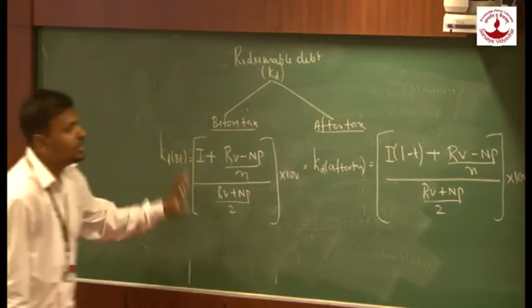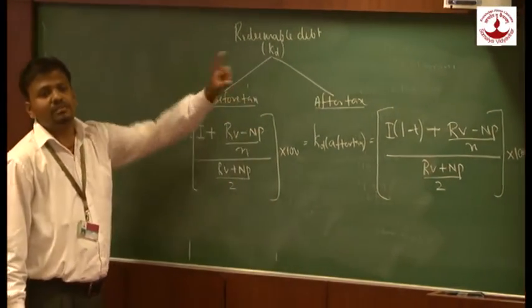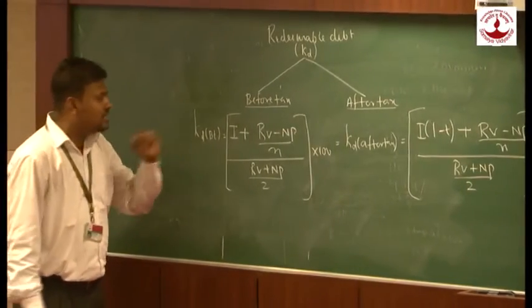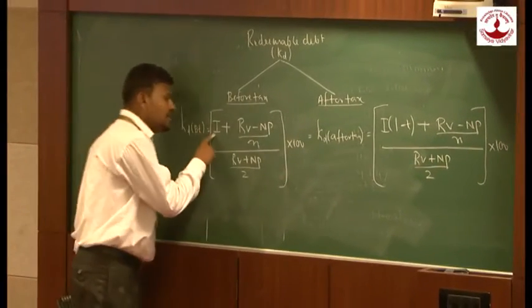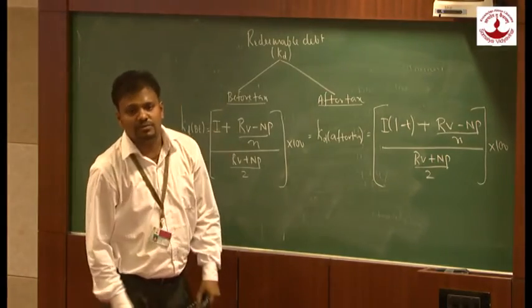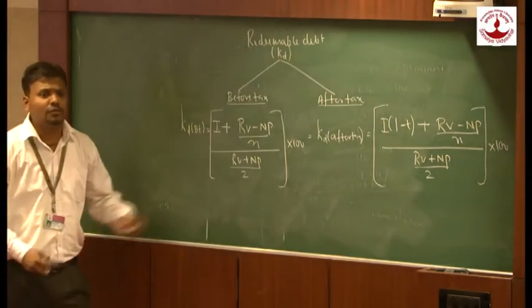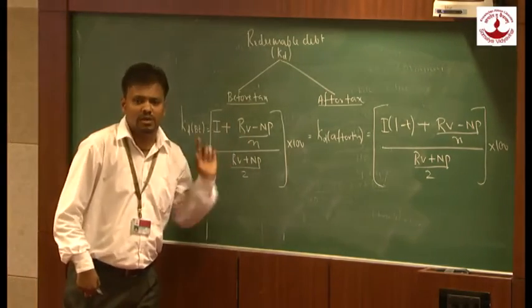Okay, so this is how we are going to follow. We are going to calculate cost of debt in case the debentures are redeemable. So let us see what the formula is. In the short forms, I is as good as interest. RB is nothing but redemption value. Now here we are going to redeem the debenture after a specified time. Therefore, you will have a redemption value in this formula.